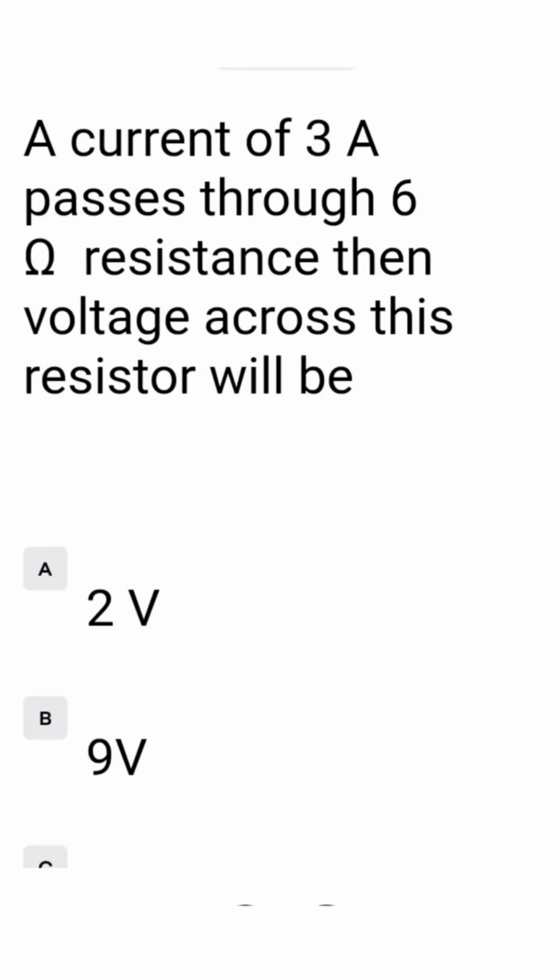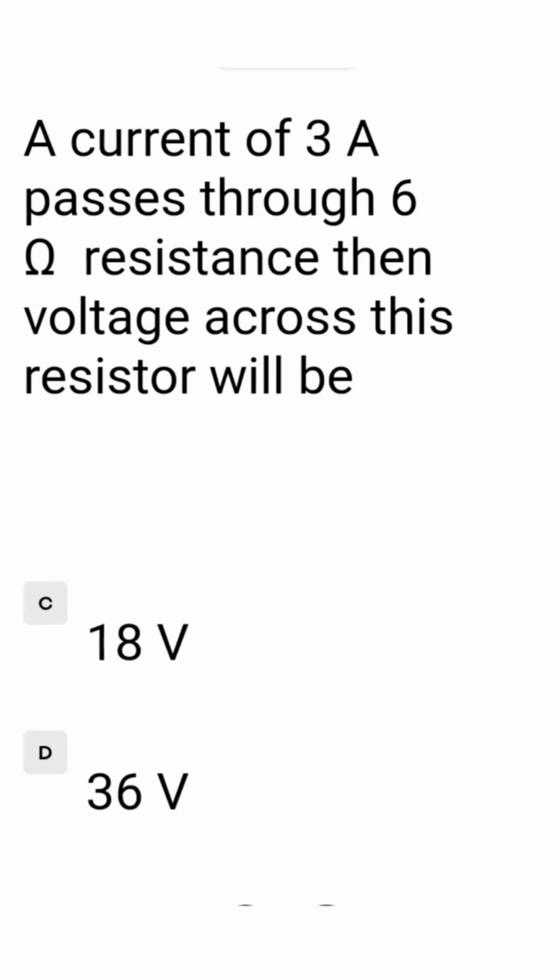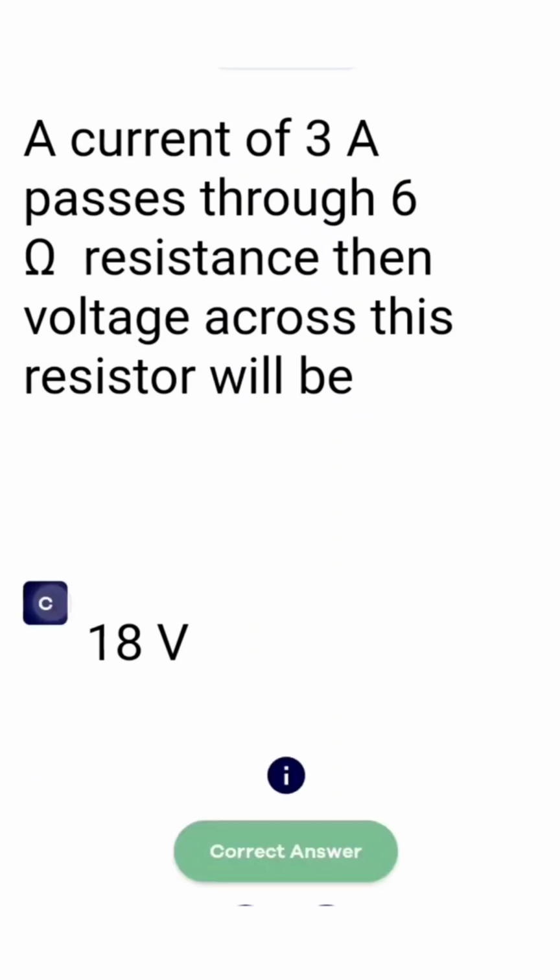So voltage is 18 volt. Option A 2 volt, option B 9 volt, option C 18 volt, option D 36 volt. The correct option is C, 18 volt. So we tick option C.